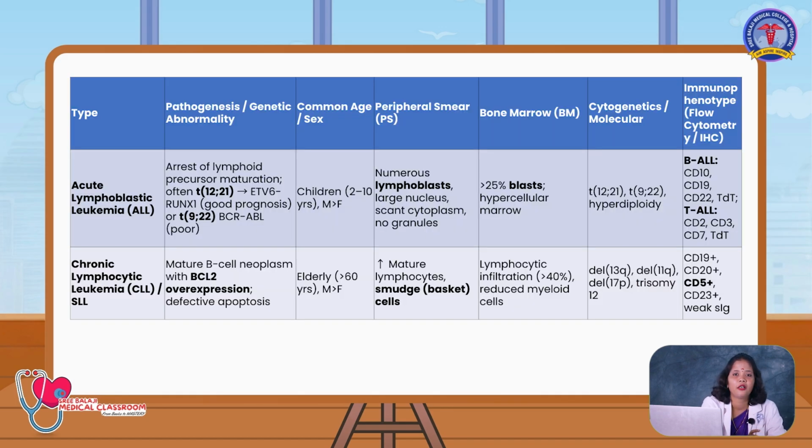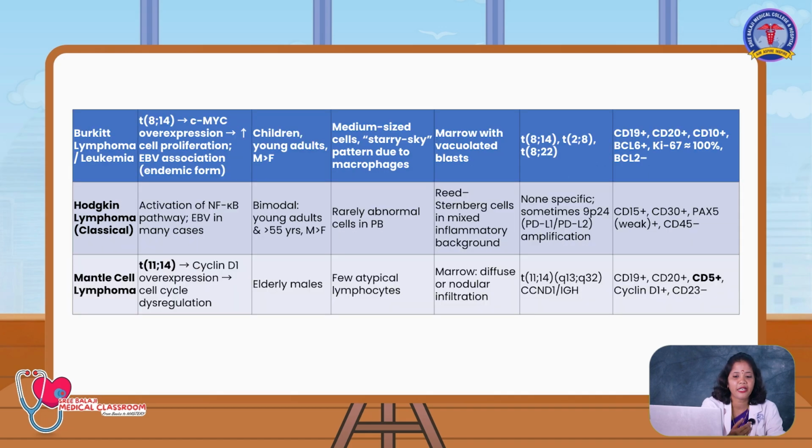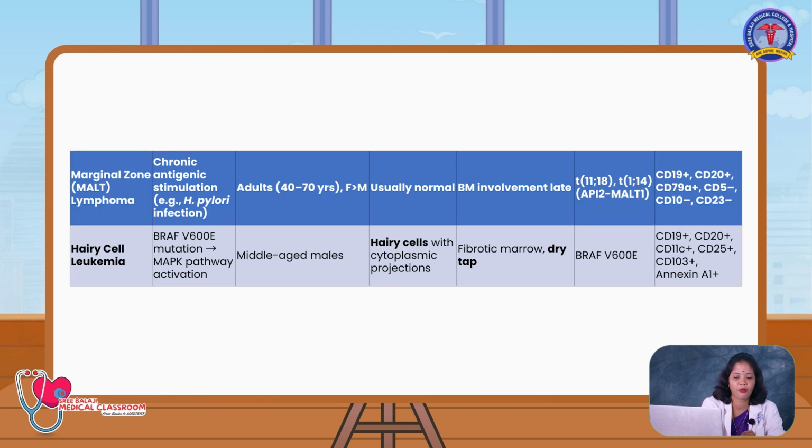So we are just going to move into the lymphoid neoplasms. First will be the more common neoplasm, that is acute lymphoblastic leukemia. Second will be chronic lymphocytic leukemia. Third will be diffuse large B cell lymphoma, follicular lymphoma, Hodgkin lymphoma, Burkitt's lymphoma, mantle cell lymphoma, marginal zone lymphoma, and hairy cell leukemia.